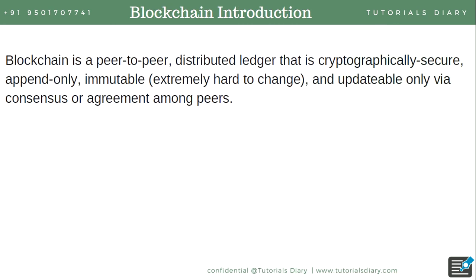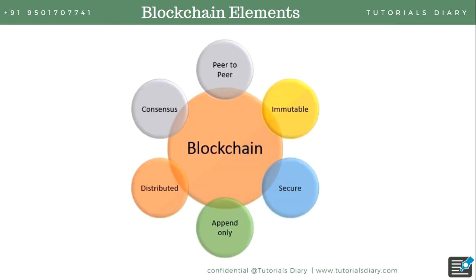So let's talk about the blockchain here. Blockchain is a peer-to-peer distributed ledger that is cryptographically secured, append only, immutable, and updated only by agreements. Let's split this definition into small pieces and understand it in detail in the next diagram. Blockchain is a peer-to-peer network.